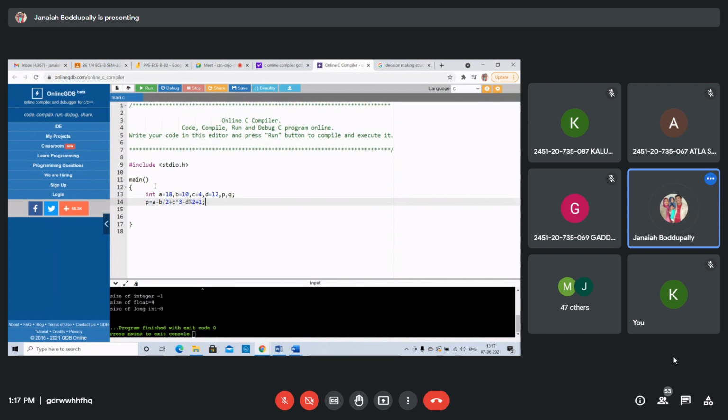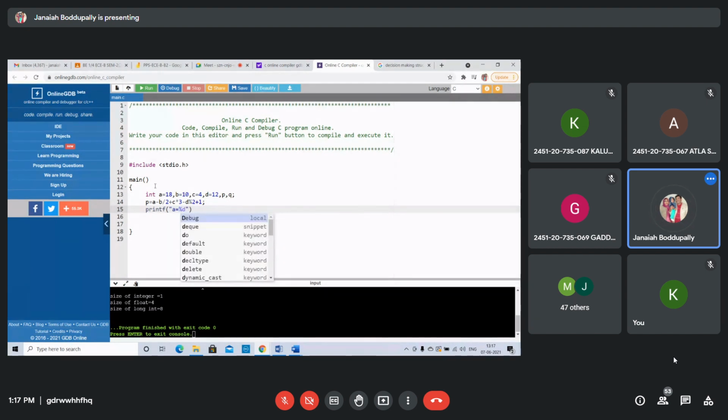Now display the values of all. Printf A equals %d, give some space, B equals %d, give some space, C equals %d, some space, D equals %d.